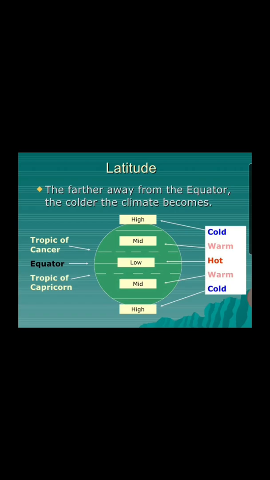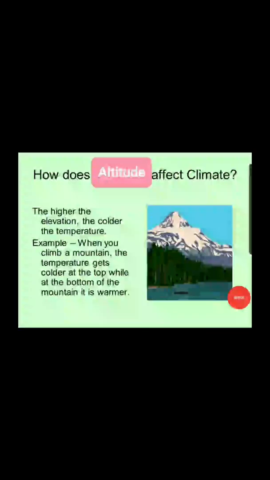So we can also say the farther away from the equator, the colder the climate becomes at that place. The nearer the place is to the equator, the hotter that place becomes. So this is how the latitude or the distance from the equator determines the climate of a place.